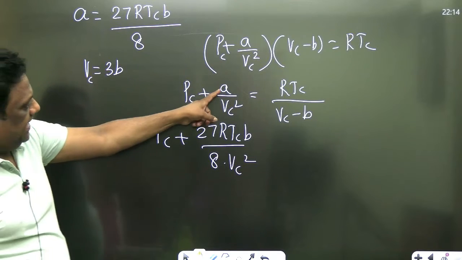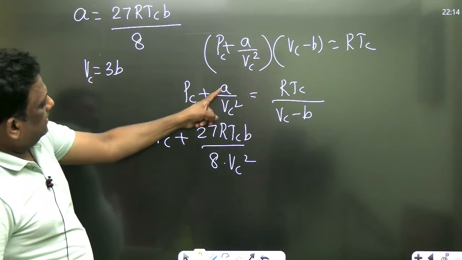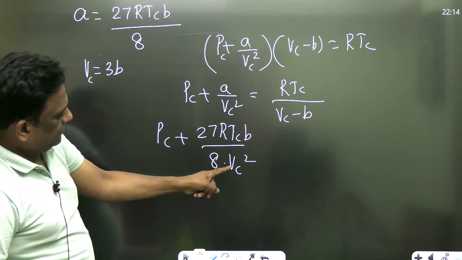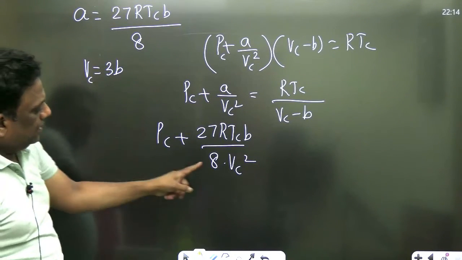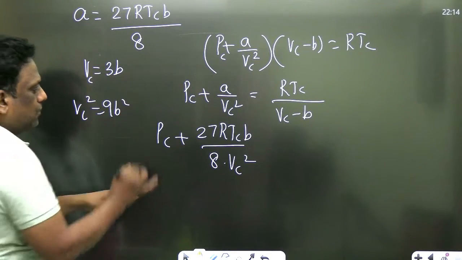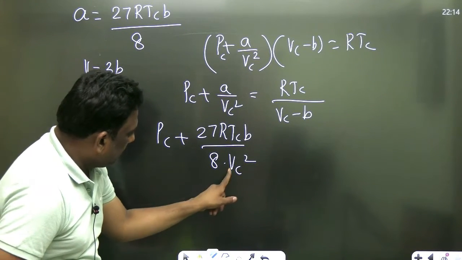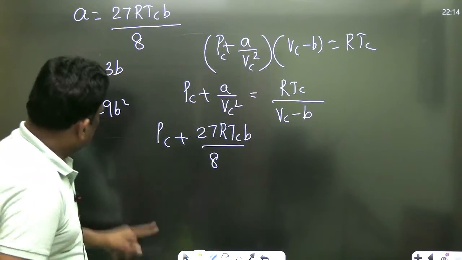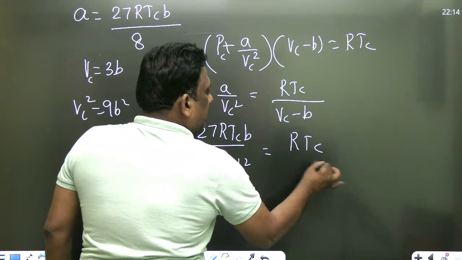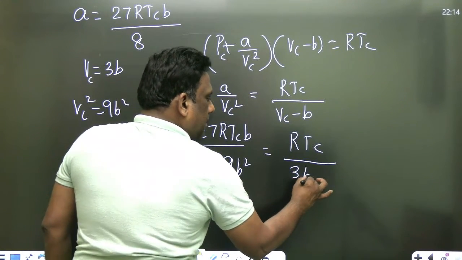I repeat, sirs. A is 27 RTCB by 8, but there is VC square. But what is VC? 3B. So VC square can be written as 9B square. So I will write this VC square as 9B square. Excellent. Is equal to RTC by VC, which is 3B minus B.